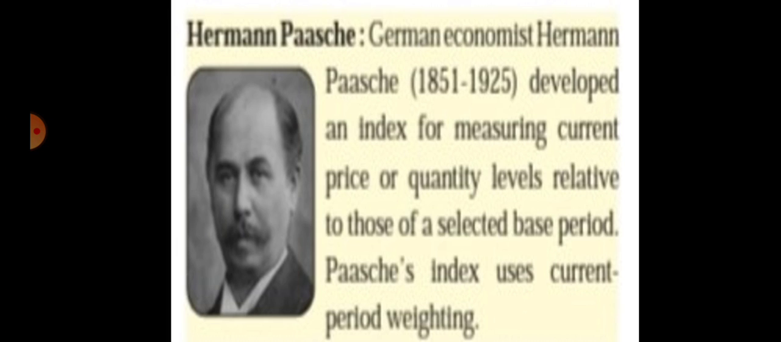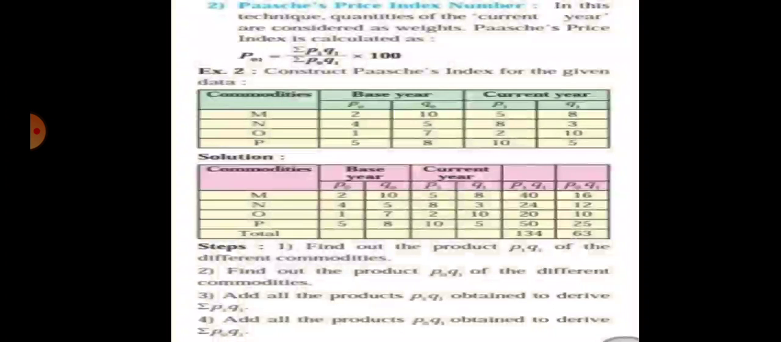So let's discuss an example related to the Pasche index number. We select four commodities, M, N, O, P, with the base year price and quantity, then the current year's price and quantity. So the summation of P1 Q1 means what? P1 multiplied by Q1. For the M commodity, first of all we arrange the data and calculate P1 Q1.